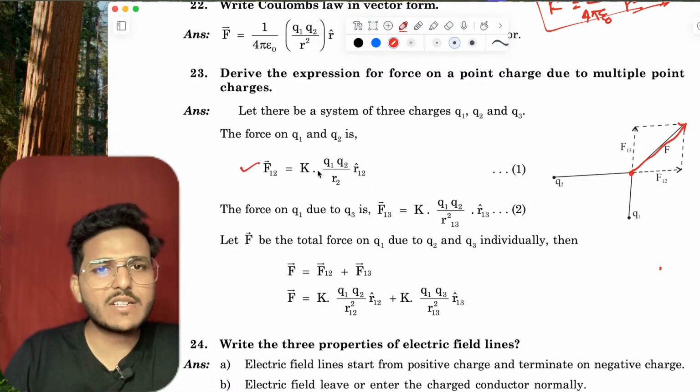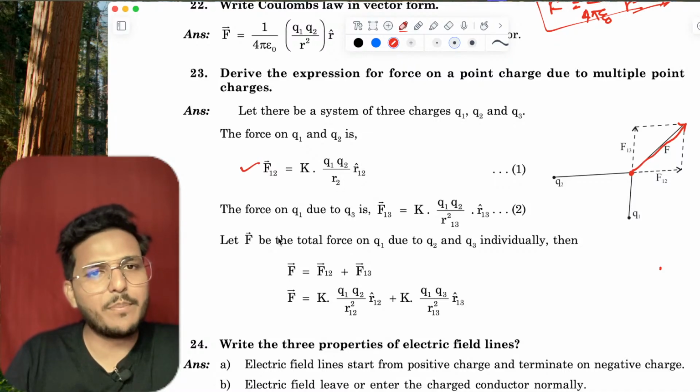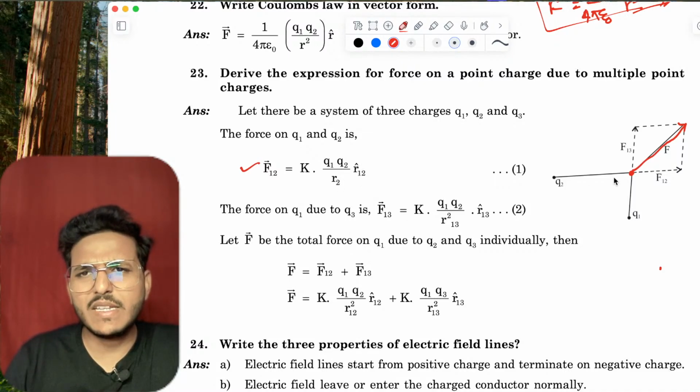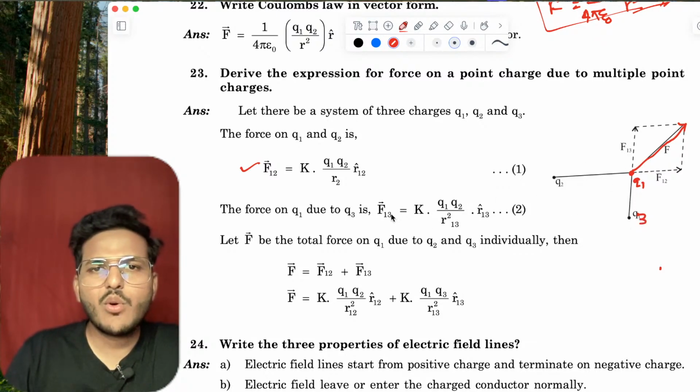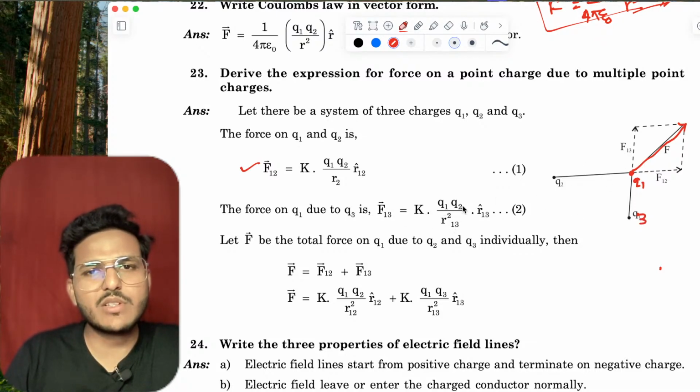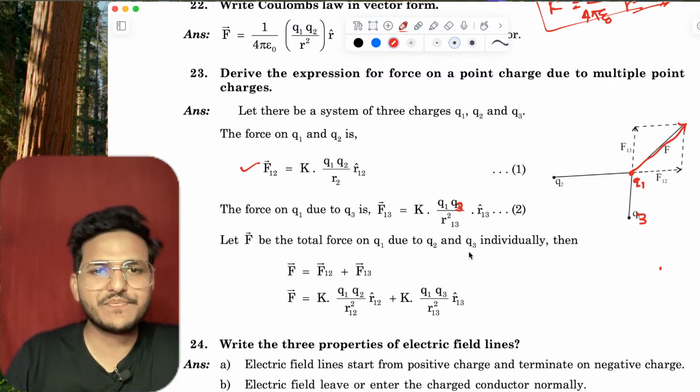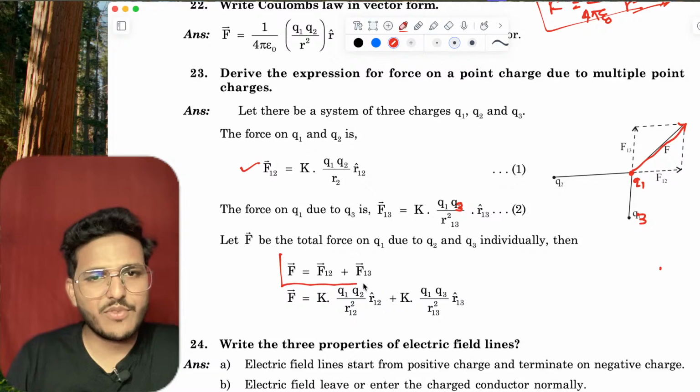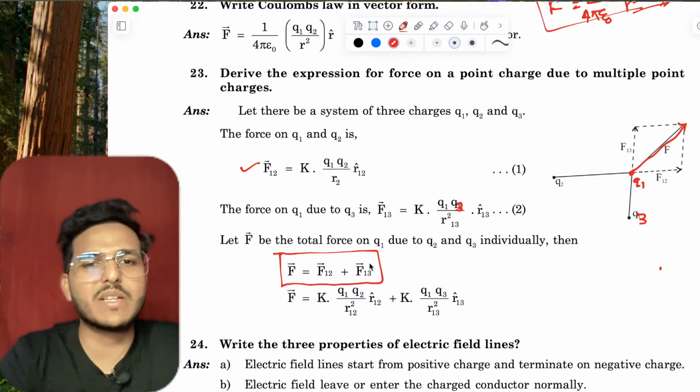So F12 vector is K Q1 Q2 upon r12 square r12 cap, and F13 is K Q1 Q3 upon r13 square r13 cap. Just add up in vector form. F vector equals F12 vector plus F13 vector.